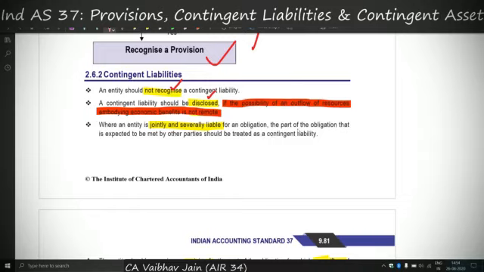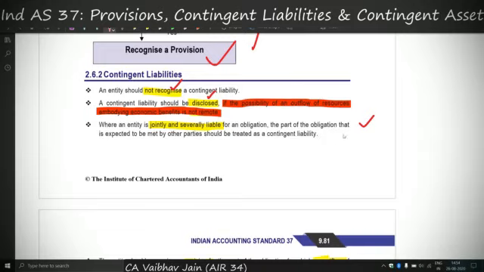Let's say there is a possible obligation of, I'm putting a figure here, 1000 rupees, and the entity has a 20% share in it. So out of 1000, 200 rupees will be the entity's liability, and the entity might recognize a provision for it, and for the rest 800, if the other entities do not pay, only in that case will the entity have to pay.